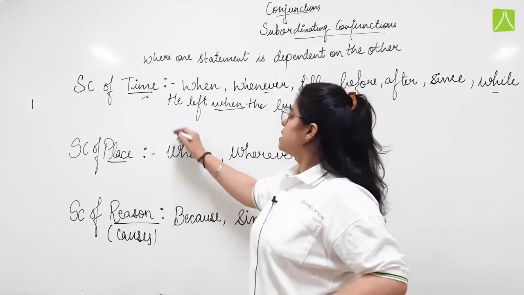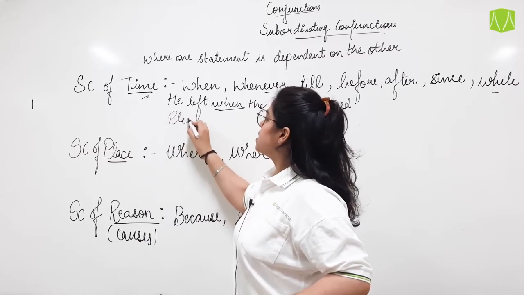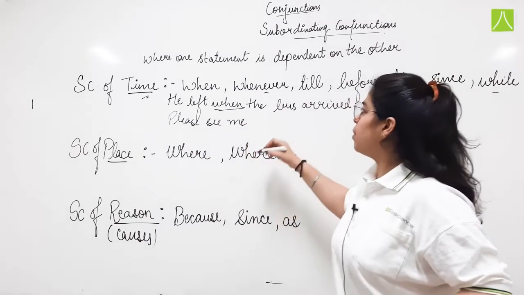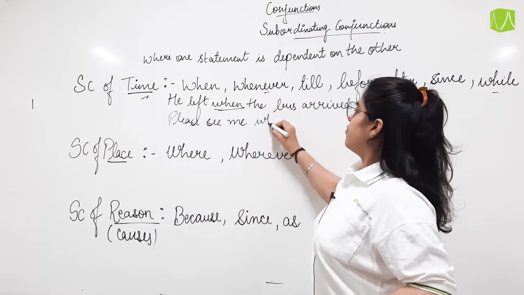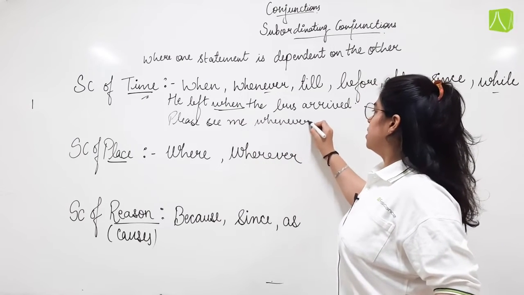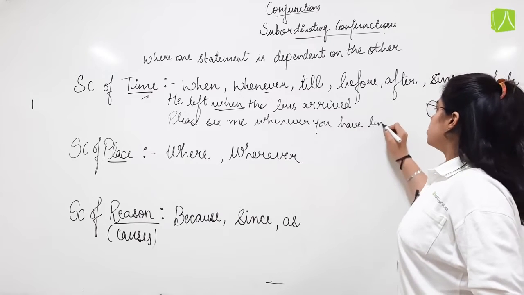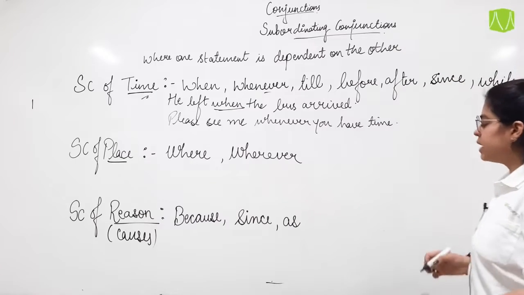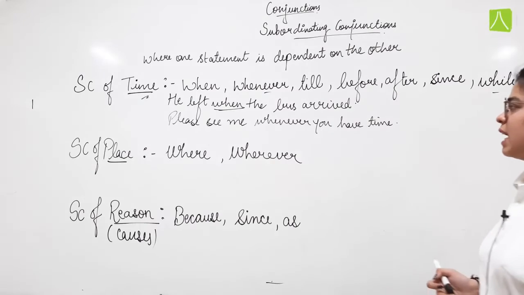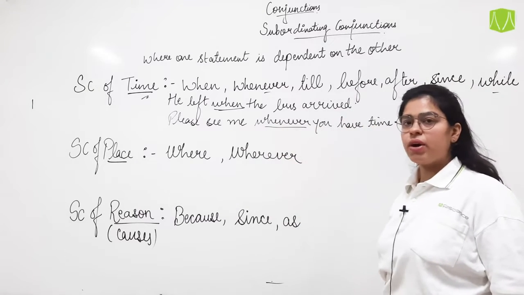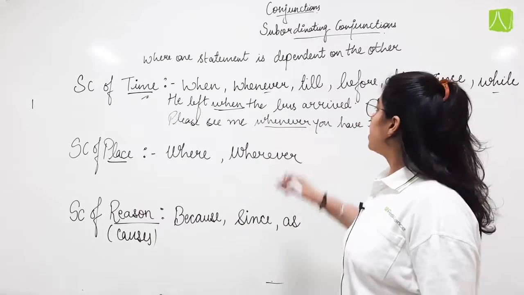Whenever tells us, please come and see me whenever you have time. So not now, not tomorrow, not day after that or the day after that, but whenever you get time, please come and see me, okay, whenever you find a little time.